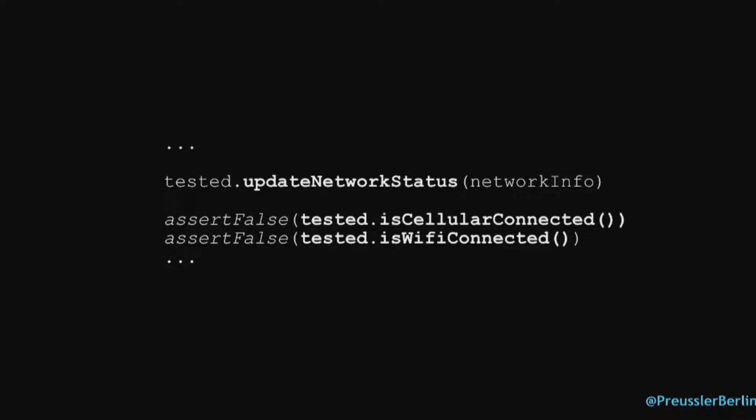Let's look at another test. The only way you could recognize that this is Kotlin is there's no semicolon. I forgot about that feature. But this could be Java or Kotlin. So let's assume we have a class and a test, and we call some update network status, and we give it an Android network info object or something. And then afterwards, we want to make sure, okay, with this, maybe mock network info, I want to check there's no cellular connection, there's no Wi-Fi connection, maybe no Bluetooth, whatever, right? So a lot of asserts, a lot of things cluttering up my test.